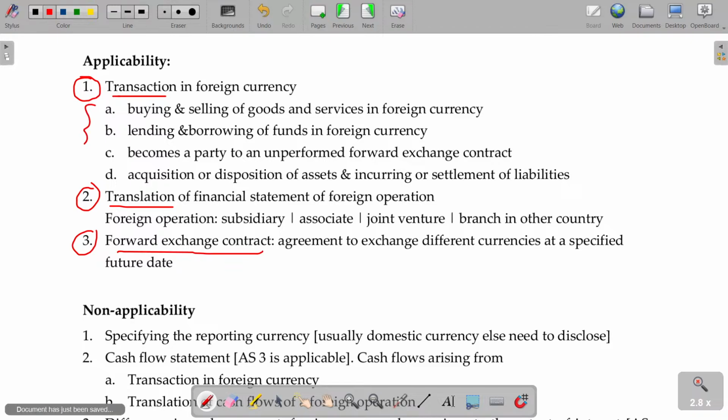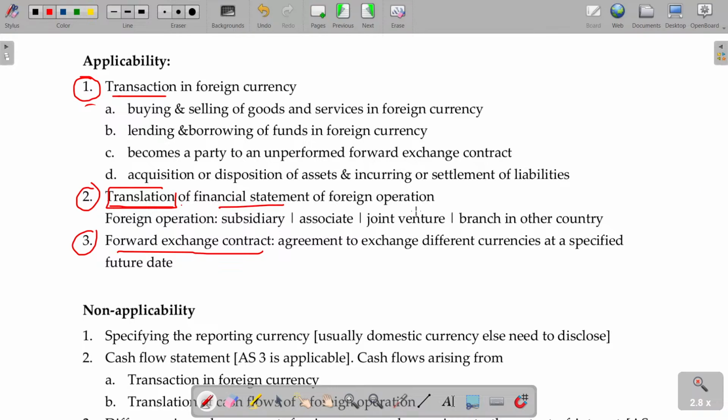Translation is nothing but translating the financial statement prepared in foreign currency into the home currency. That's what you studied in your branch account. Your branch is in a foreign country, they gave you a trial balance in their foreign currency, you converted that into Indian currency. That is called translation, translating from one language to the other language.